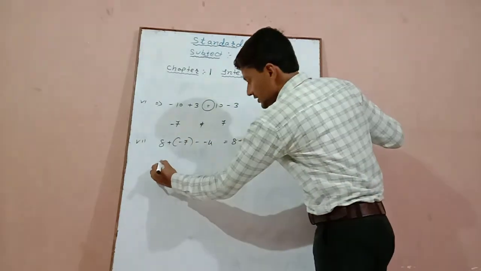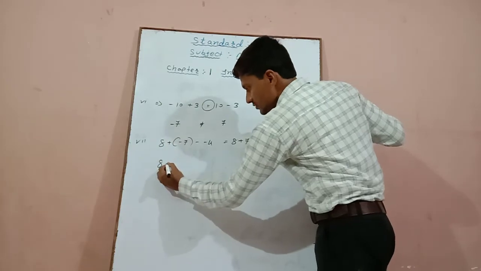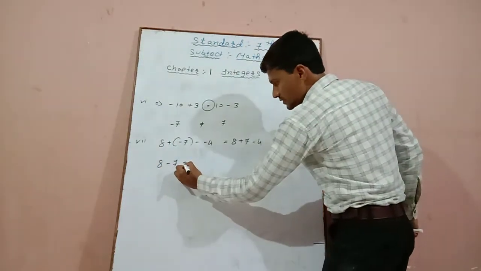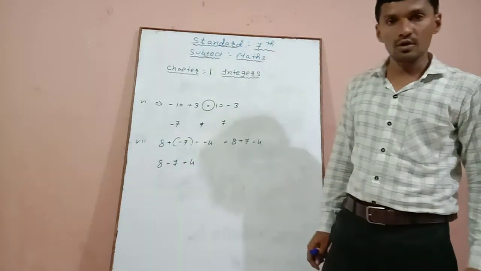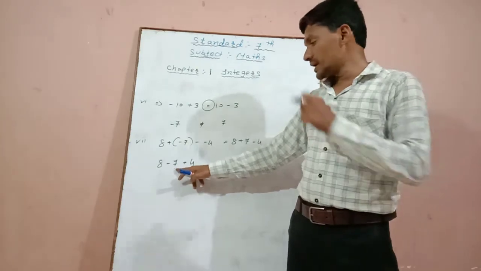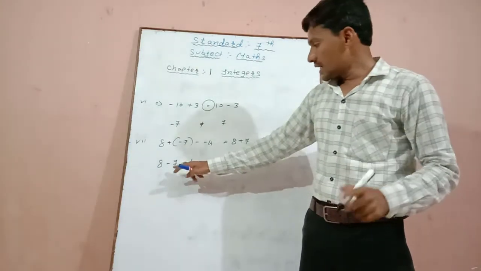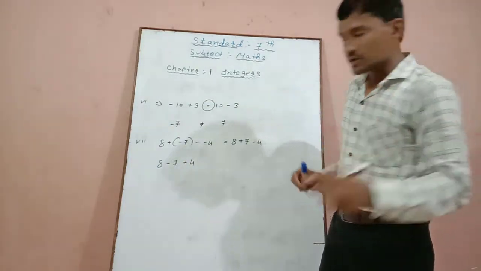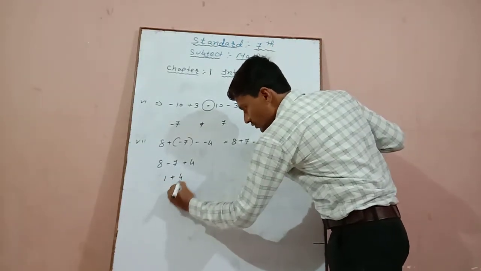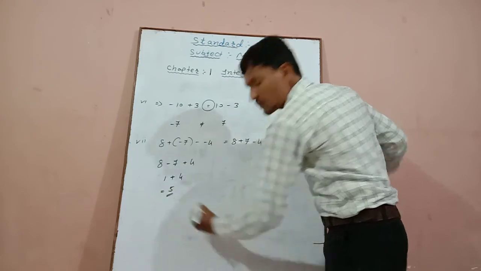Now compare it: 8, plus minus is equal to -7, and minus is equal to +4. Now solve it. 8 minus 7 is equal to 1, and 1 plus 4 is equal to 5. So the answer will be 5.